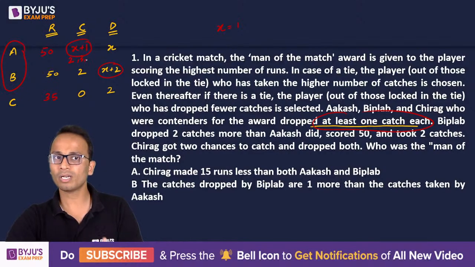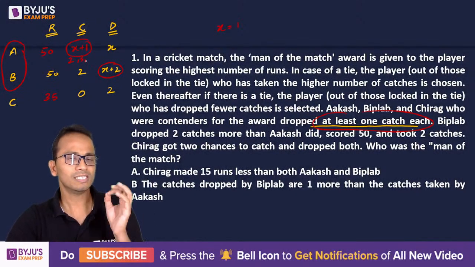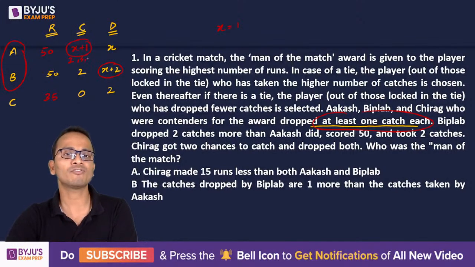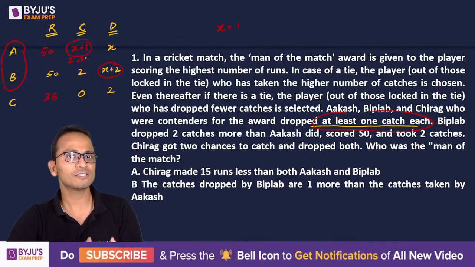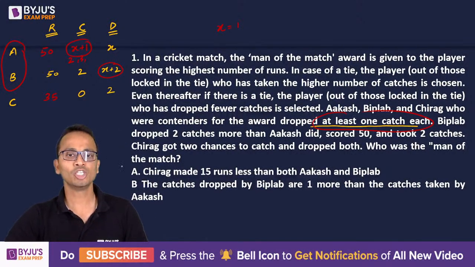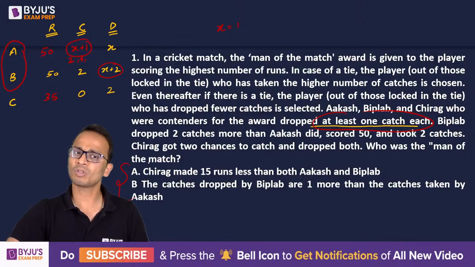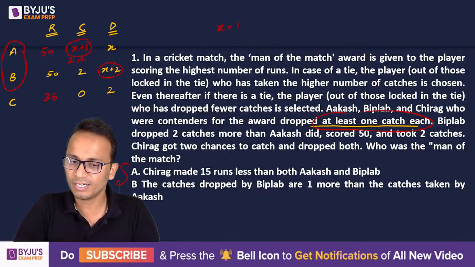Now if it is more, then Akash will get the man of the match. But even if it is 2, then Akash will get the man of the match because his dropped number of catches is less. Okay. So whatever be the number of catches for Akash, it is minimum 2 and hence he will definitely get a man of the match. So using both the statements together, we have got the answer. So yes, the correct answer is option D.